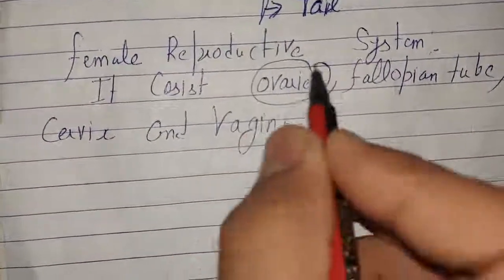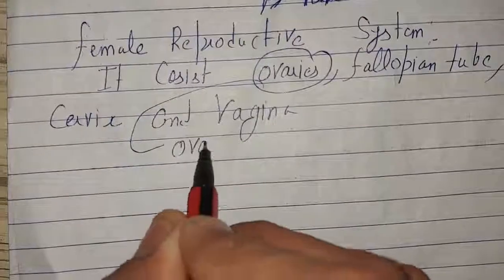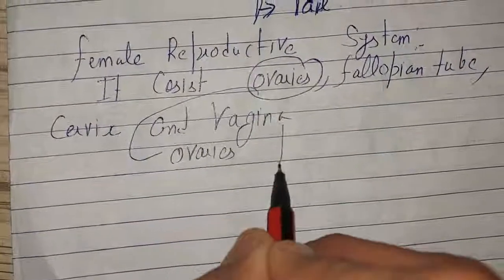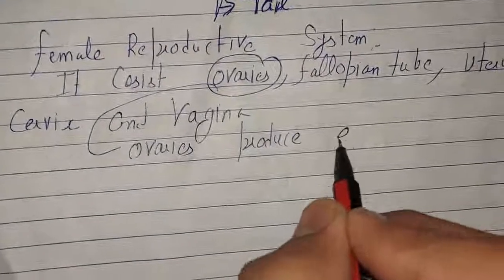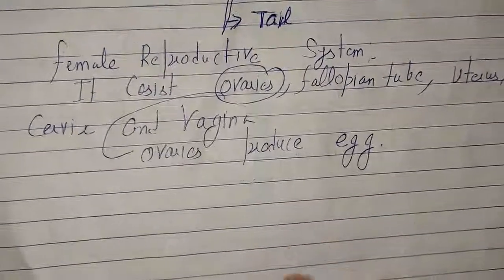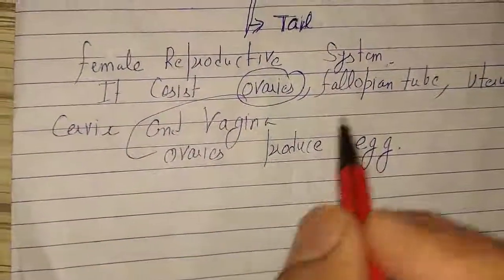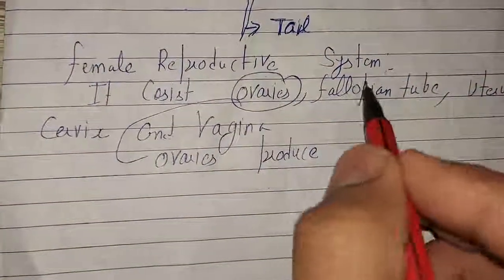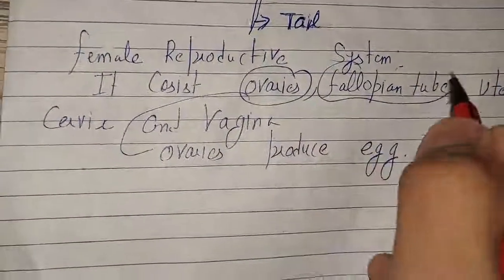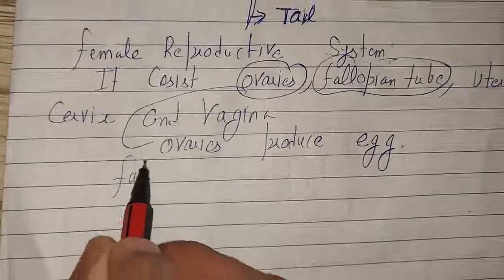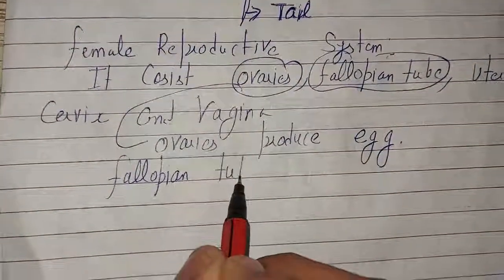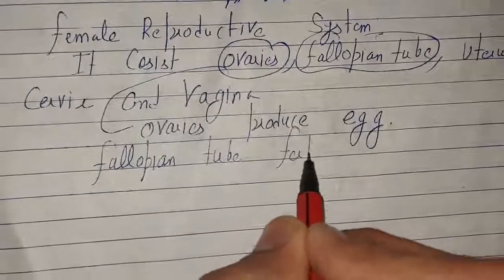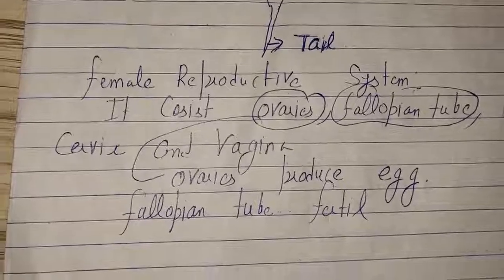The ovaries produce the female sex cell that is known as egg. Fertilization takes place in the fallopian tube. The male sex cell combines with the egg in the fallopian tube.